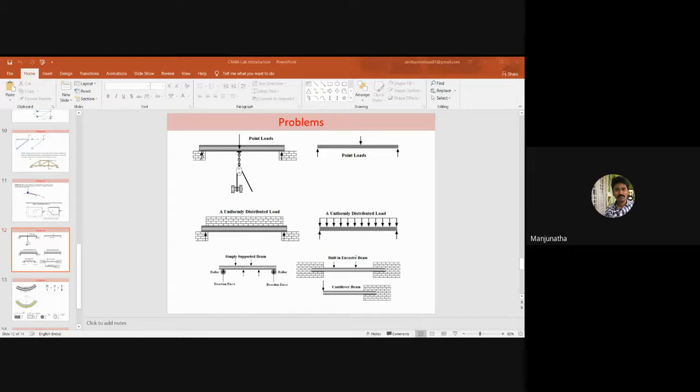If you consider a simply supported beam and extend the portion or length of the beam beyond the second support, then it forms an overhang. Hence it is named an overhanging beam. That's it. Very simple. Don't get confused.